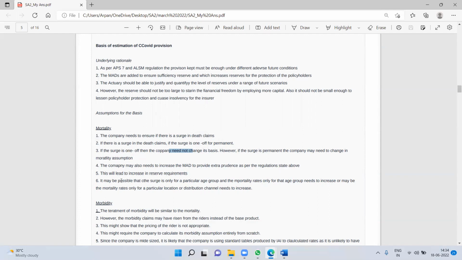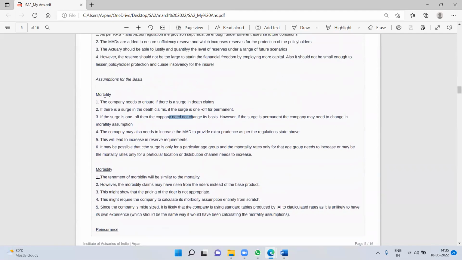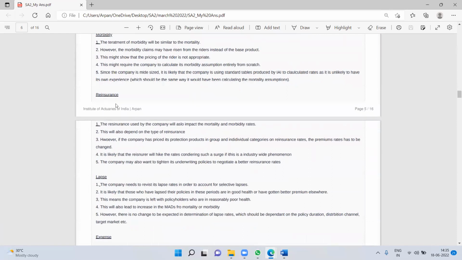This will lead to an increase in the legal requirement. It may be possible that the surge is only for a particular age group and mortality rates only for that age group need to increase, or maybe the mortality rates for a particular location or distribution channel need to increase, which links with my previous question. The way I would have structured this is, I've made points on mortality, morbidity, then reinsurance. So here I have covered the reinsurance part, which was probably missing in the analysis of claims section.